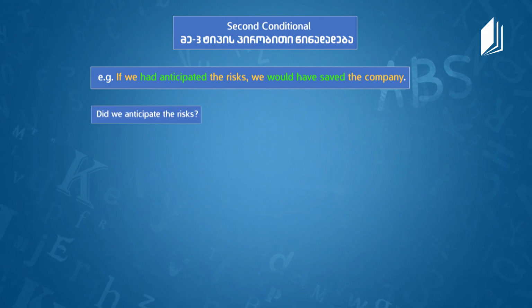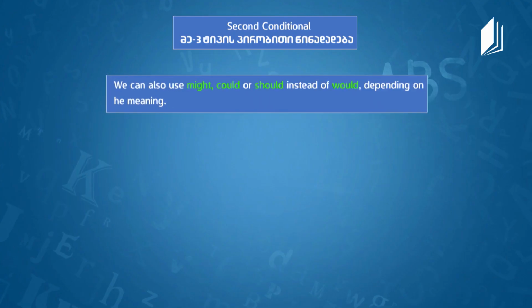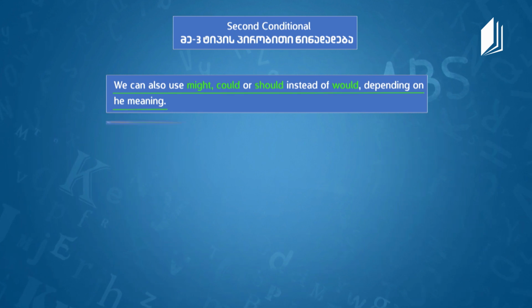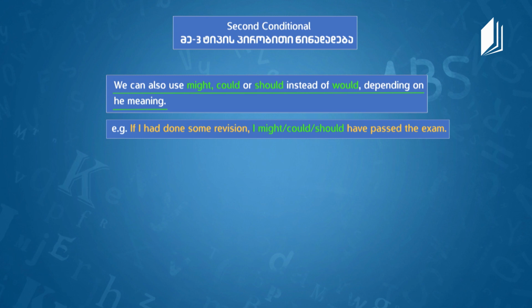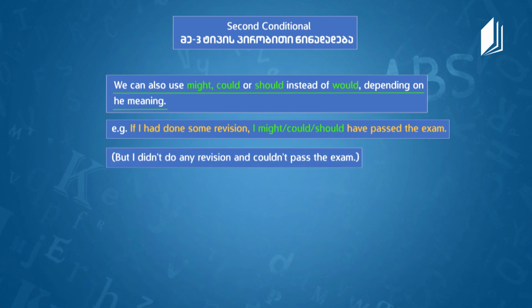So does it mean that we anticipated the risks? No, we didn't. So could we save the company? No, we didn't. Okay. And one more thing, we can also use might, could, or should instead of would, depending on the meaning. Oh, and here is an example. Helping words. If I had done some revision, I might, or could, or should have passed the exams. But I did not do any revision and I couldn't pass the exam. Oh, you're a bad student. Okay, so it shows the regrets, okay?